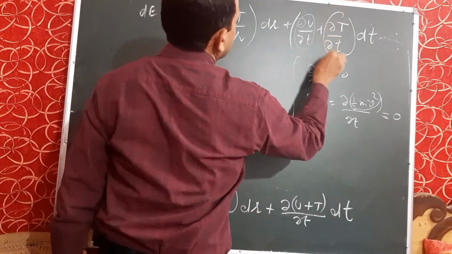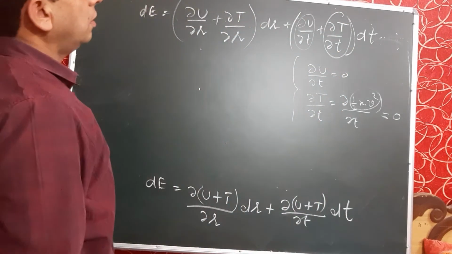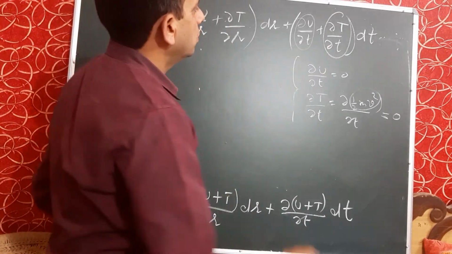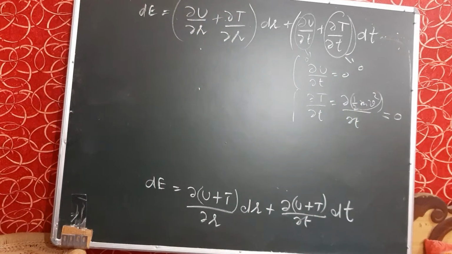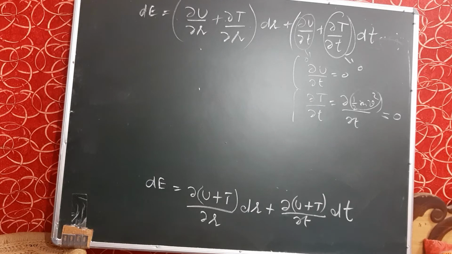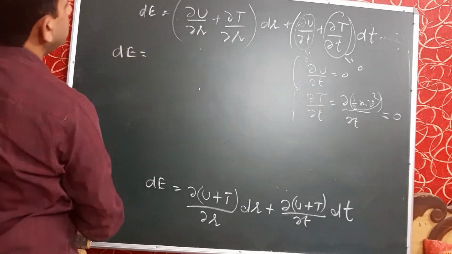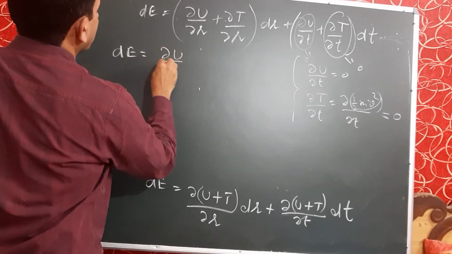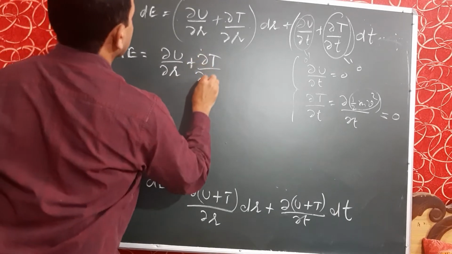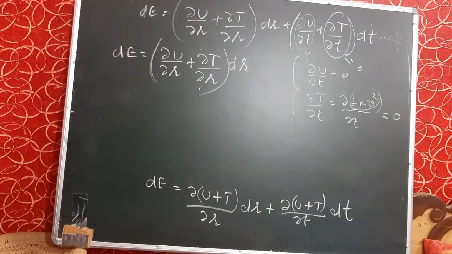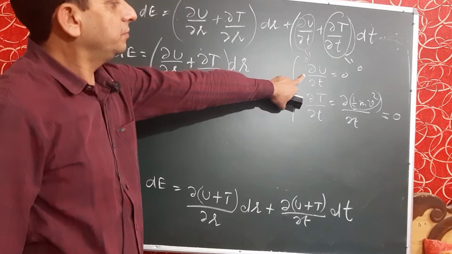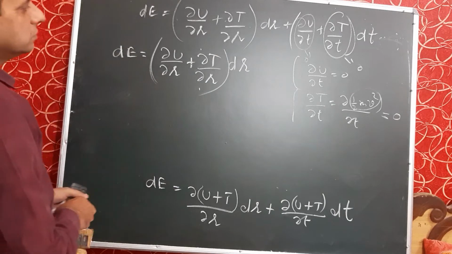This implies both terms of dt become 0. The first one becomes 0 due to the condition of homogeneity, and the second one becomes 0 due to the non-dependence on time directly in the formula of kinetic energy. So dE equals (curly U upon curly R plus curly T upon curly R) into dr, and the second term totally becomes 0 by using the two conditions. I have used the first condition of homogeneity of time here. So this is the final equation.